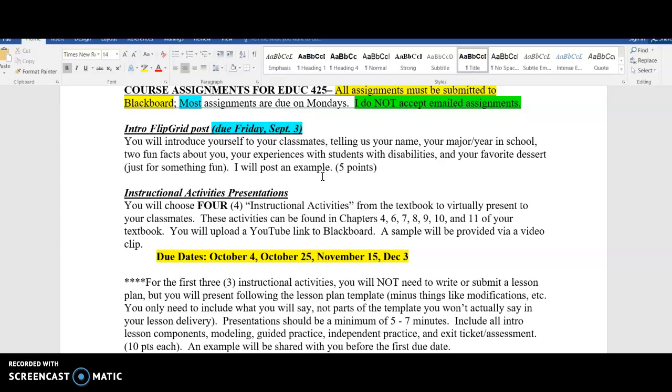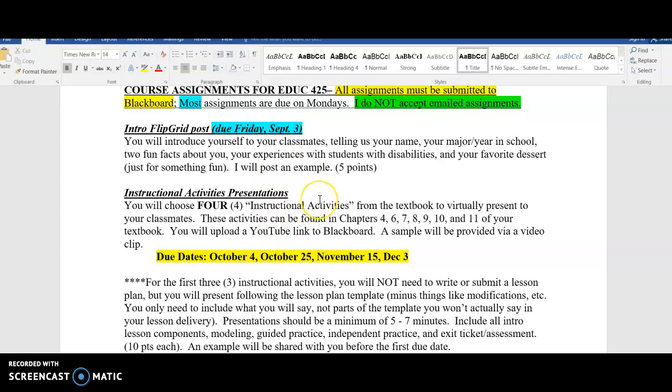I'm assuming you all know how to use Flipgrid by now, which is kind of the nice thing about the past year and a half. Mostly the graduate students had not really been exposed to some of these technologies, Flipgrid, Zoom, stuff like that. So I think that was really a benefit that came out of the past months and months of virtual learning.